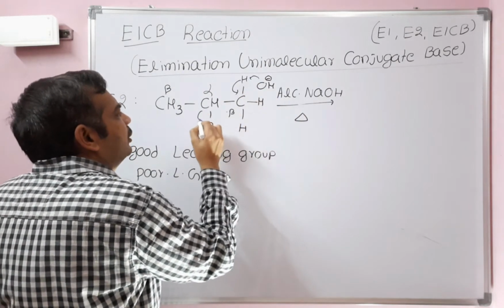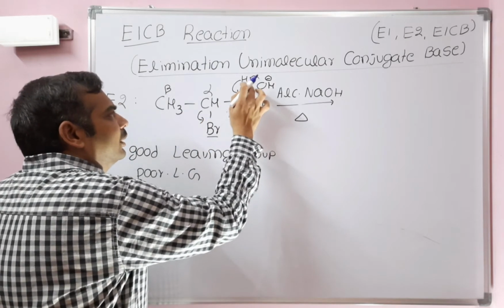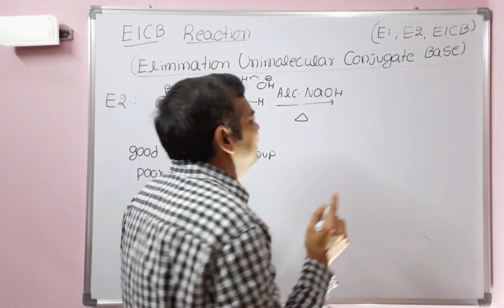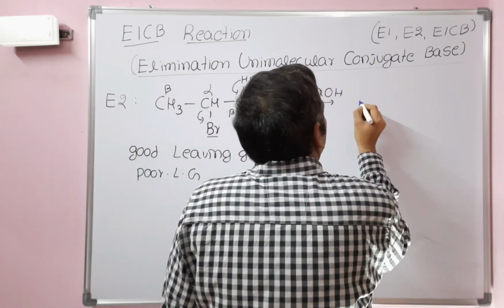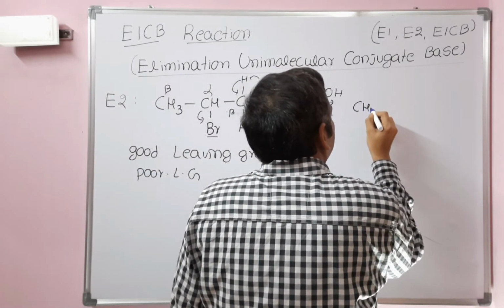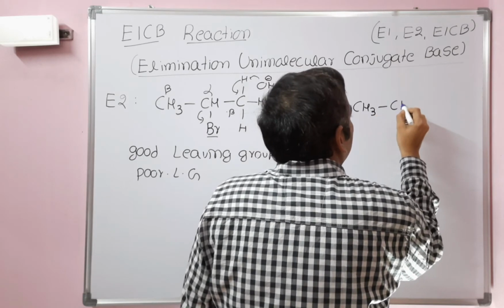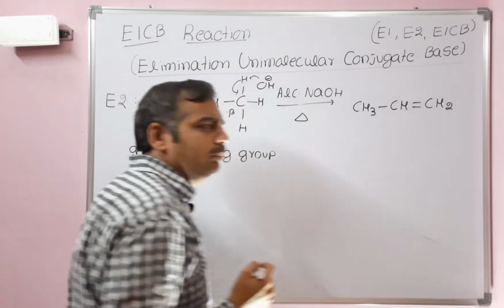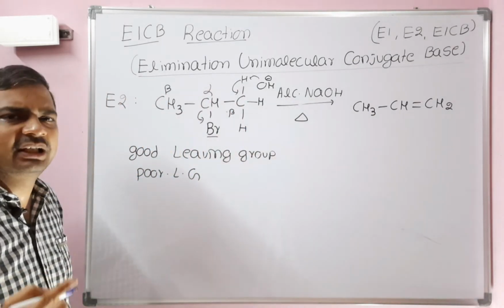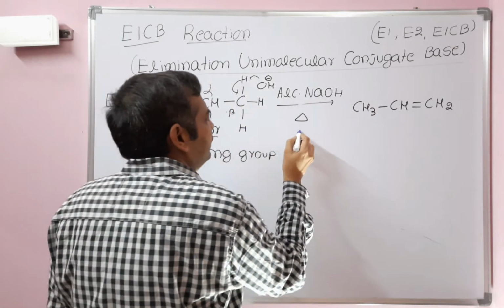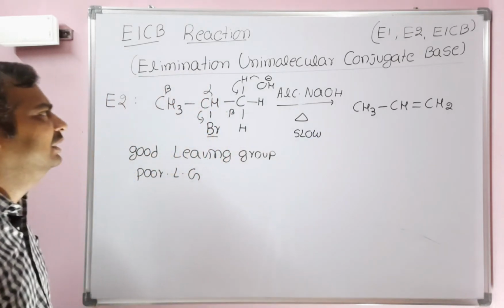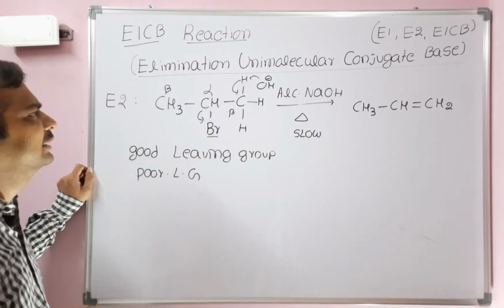So here abstraction of a proton and expulsion of the leaving group will take place simultaneously. So we will get a transition state followed by the propene. It's a single step, but a transition state is formed. The first step is the slow step, only one step. A transition state is formed in the E2 elimination reaction.